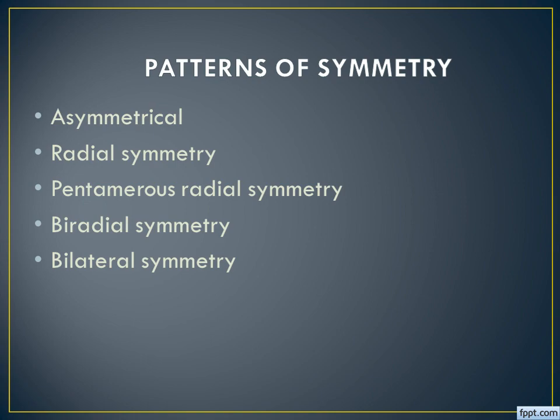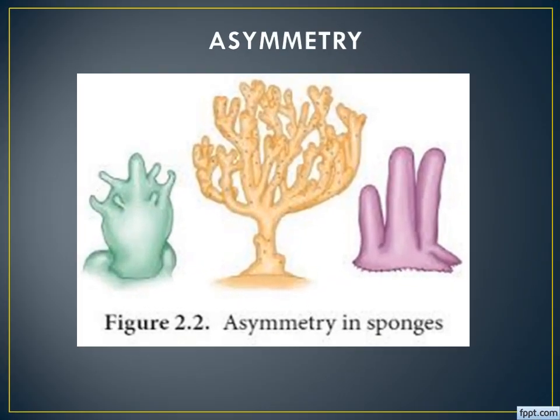Okay, let us see one by one. The first one is asymmetry. Here there is no symmetry for these animals, which means in whatever direction or plane we cut this animal, it never gives two equal halves. That type of animal is known as an asymmetrical animal. For example, sponges. Since there is no proper shape at all, we cannot cut this animal into two equal halves. Understand? Okay.